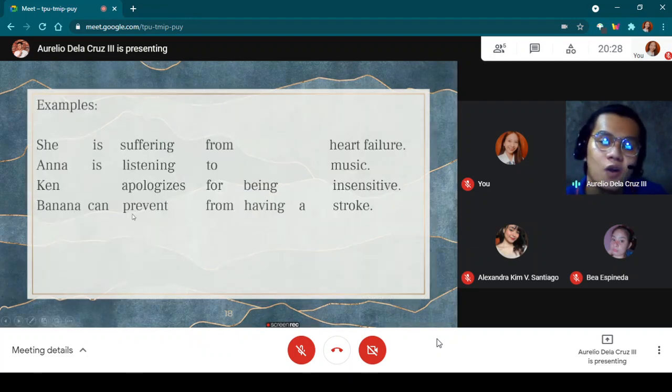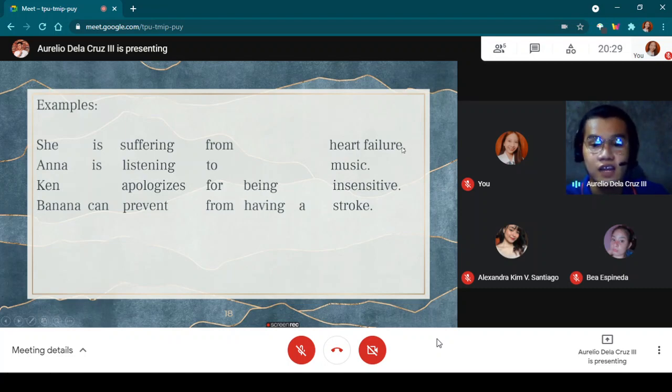And now I will go back to the difference between the prepositional verb and the transitive phrasal verb. Like in the first sentence, she is suffering from heart failure. This sentence has a prepositional verb because suffering from is our prepositional verb and heart failure is our object of the preposition.